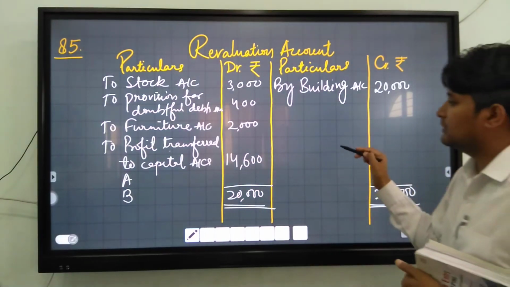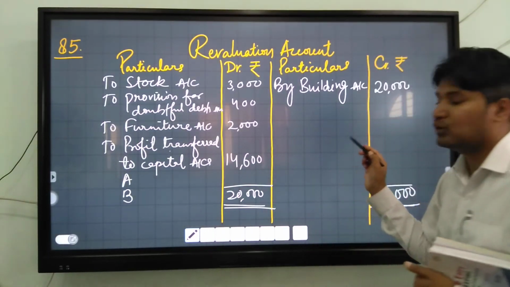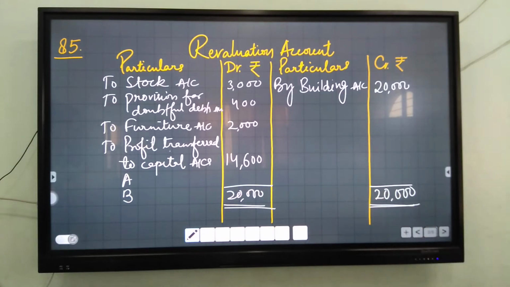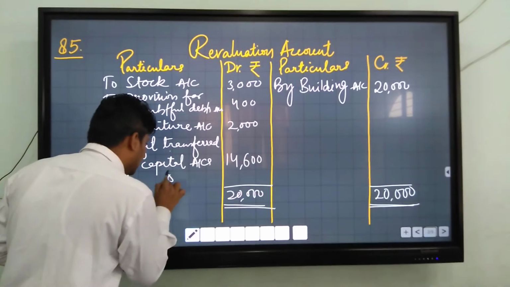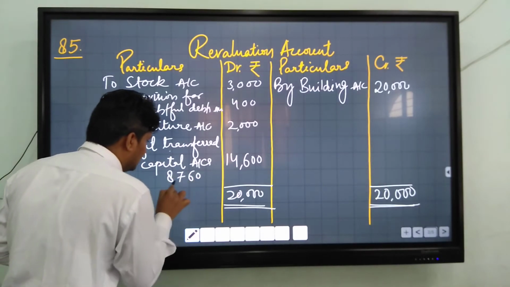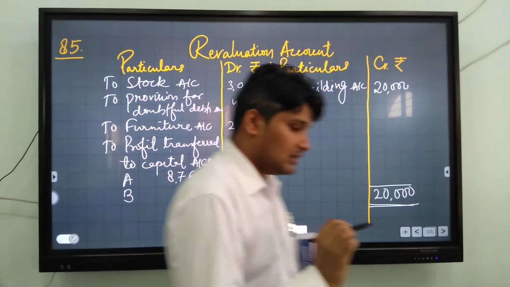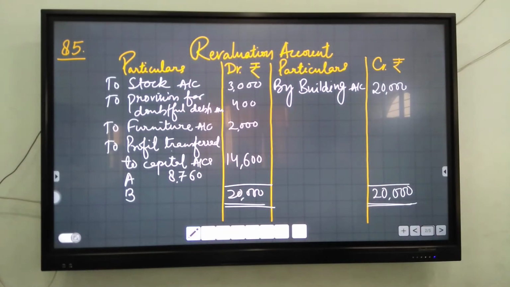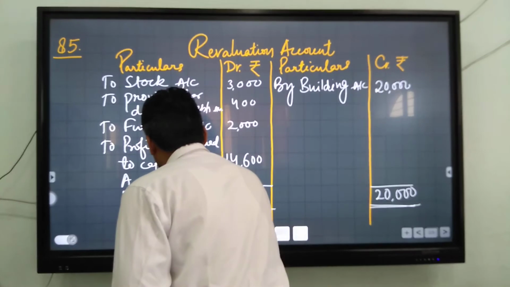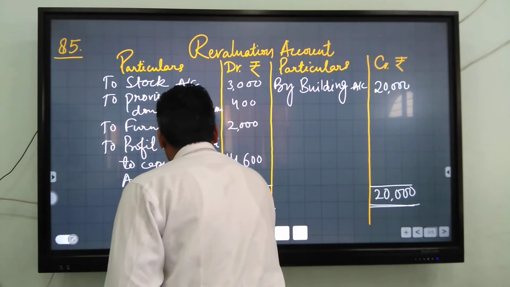And this amount will be divided among the partners in old profit sharing ratio. A will get 8,760 and B will get 5,840.